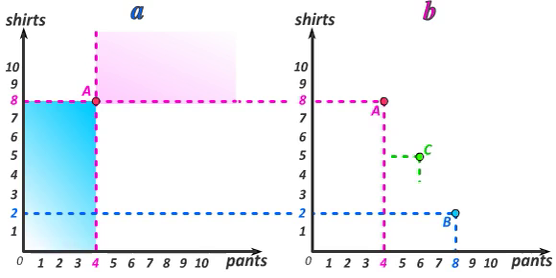We can now construct bundle C as the average of the bundles A and B. On the shirts axis, we take the 8 shirts from bundle A, add them to the 2 shirts from bundle B and divide by 2 to get 5. On the pants axis, we take the 4 pants from bundle A, add them to the 8 pants from bundle B to get 12 and divide by 2 to get 6 for bundle C. Notice again that bundle C is the midpoint of the line that connects A and B. That's the strict average of bundles A and B.